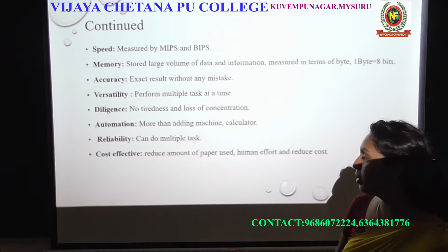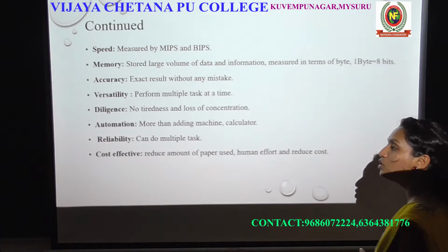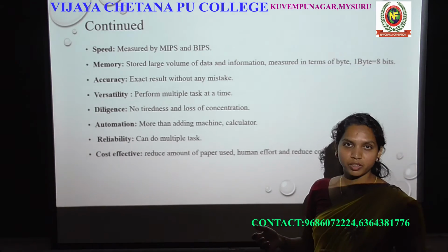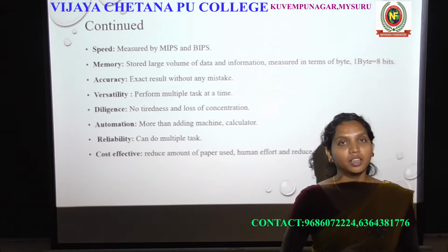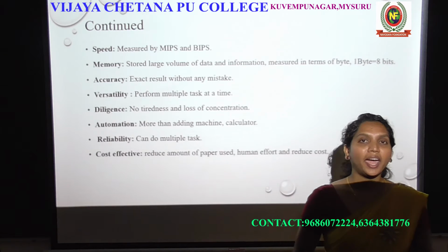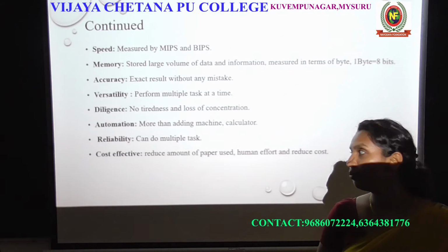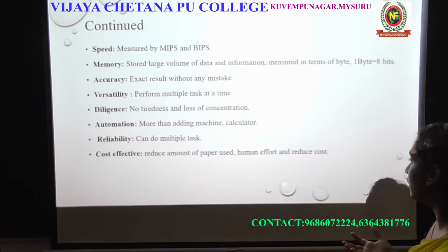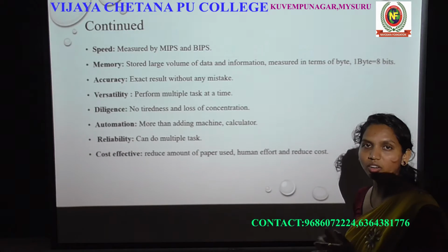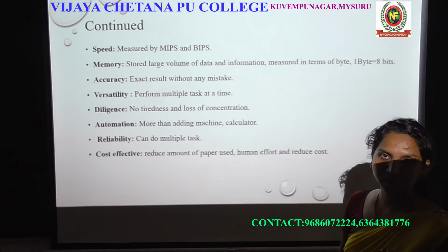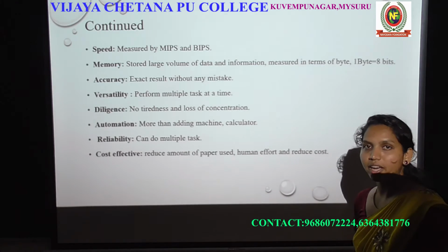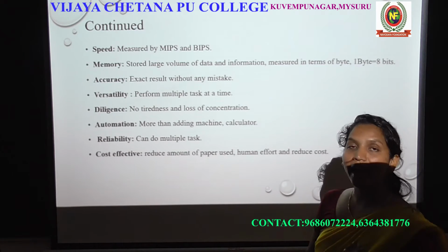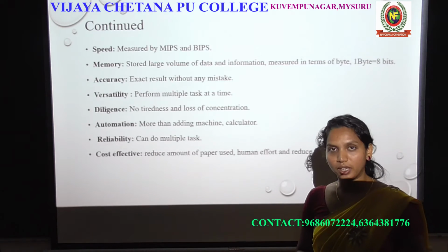That's why the manpower became low and it reduces the cost of paper, which means the usage of paper will be reduced, which means we can save money, and a huge amount of money is not required for computer storage compared to papers. So that's why it is cost effective, and these are the characteristics of a computer.